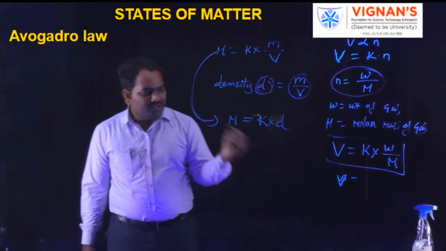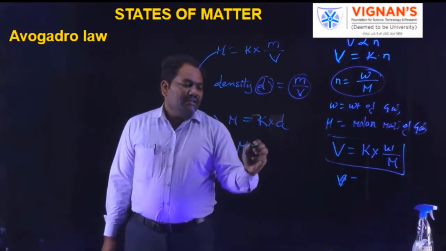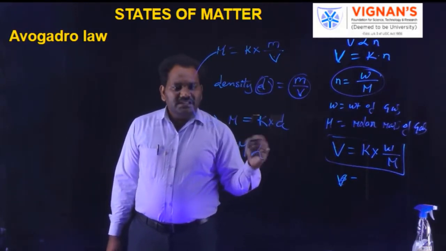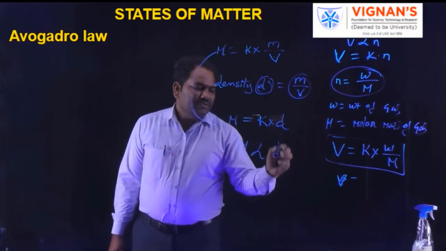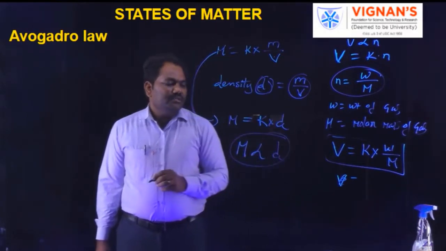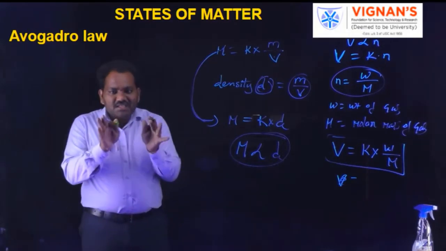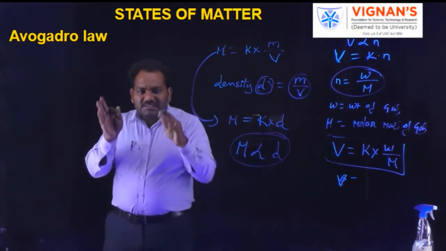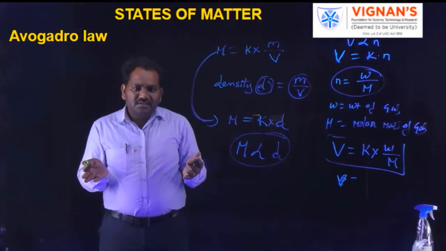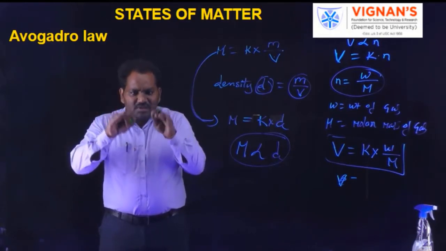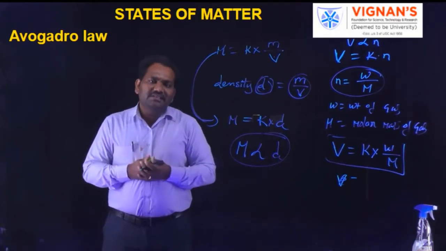From this, we know that the density of gas is directly proportional to molar mass. The gas which has more molar mass has more density. The gas which has less molar mass has less density.